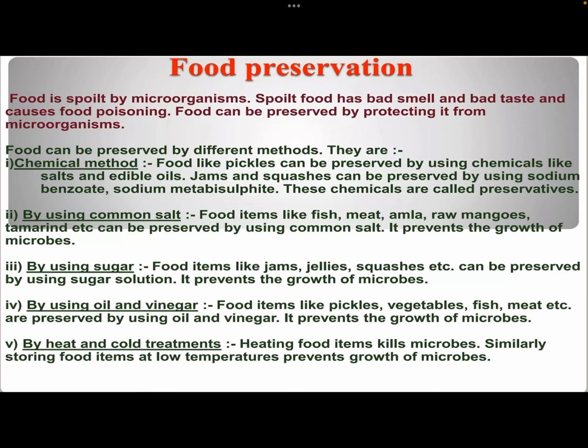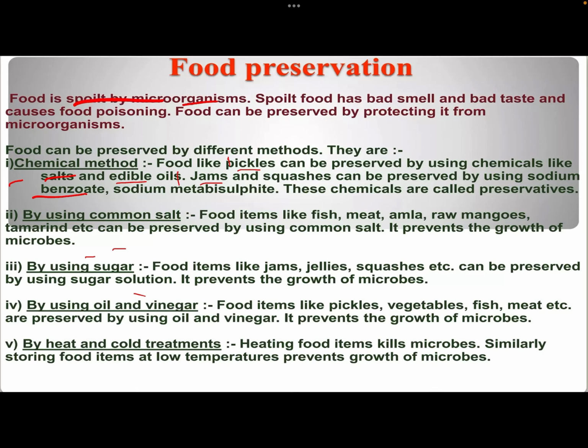Now, food preservation is a method used so that food can have a longer shelf life and is not spoiled by microorganisms. There are mainly 5 methods: the chemical method, using common salt, sugar, oil and vinegar, and heat or cold treatment. In the chemical method, like when we buy pickles, jams, and edible oils, benzoate and sodium benzoate are some of the common chemicals used, so that the food sold in markets has a longer shelf life.